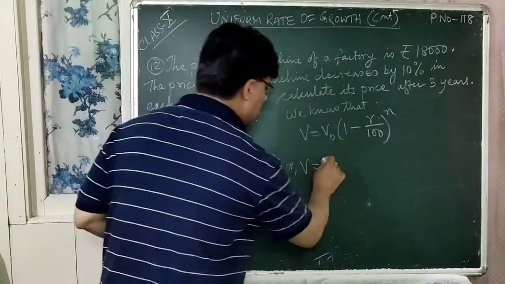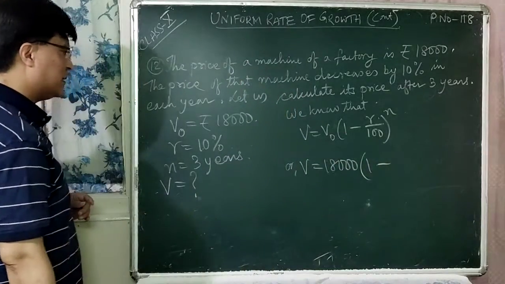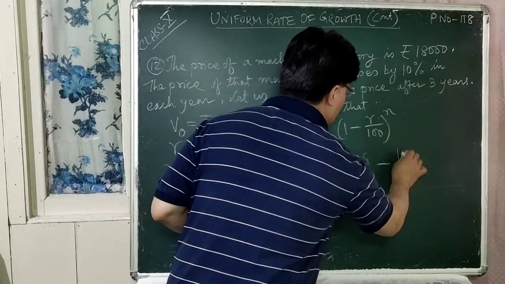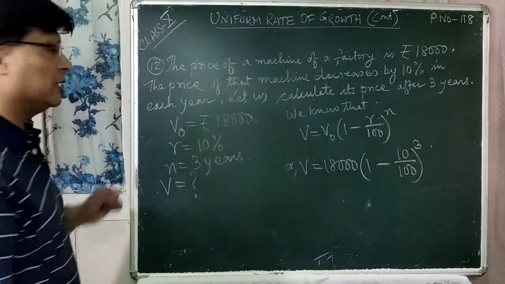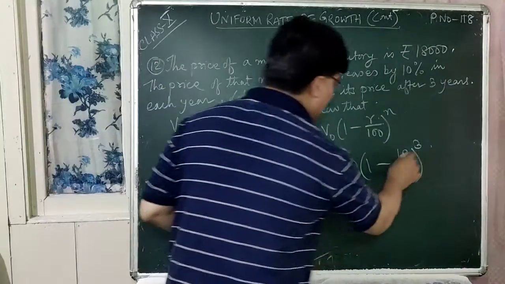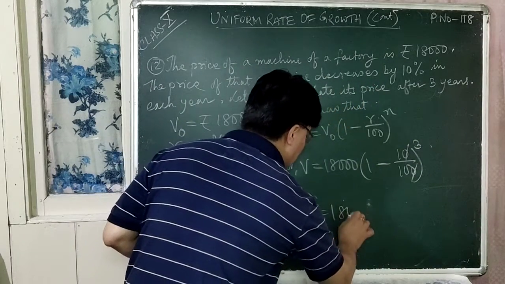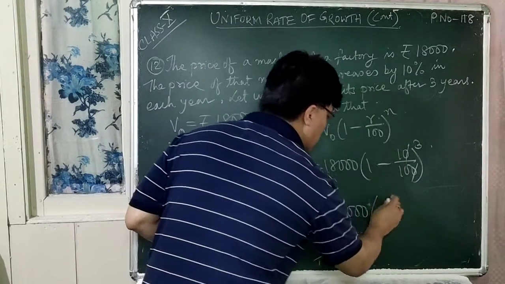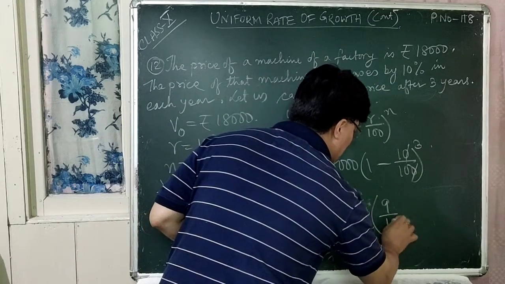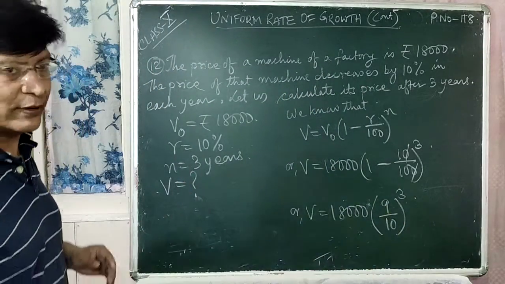V0 is 18,000 within bracket 1 minus R, R is 10, so 10 by 100 whole to the power 3. Here you can cancel this 0. V is equal to 18,000 within bracket, 10 ones are 10, minus 1 is 9 by 10 whole cube. It is 9 by 10 whole cube, right?